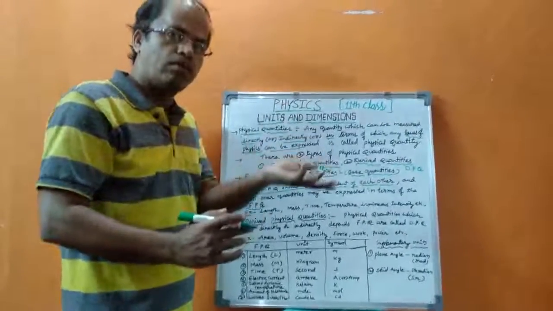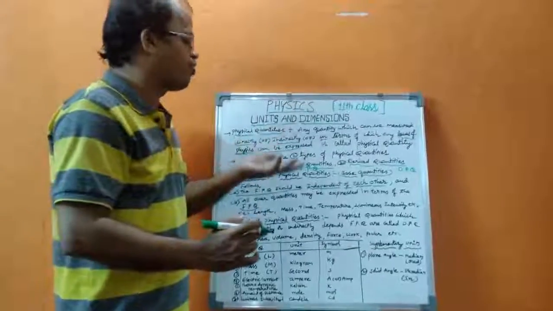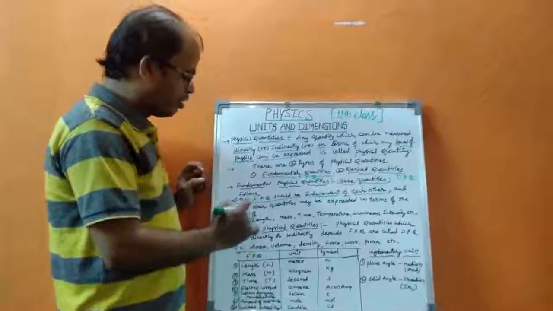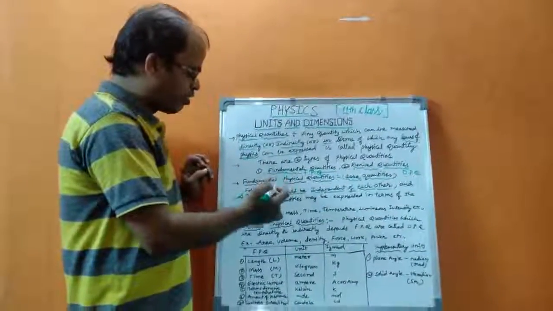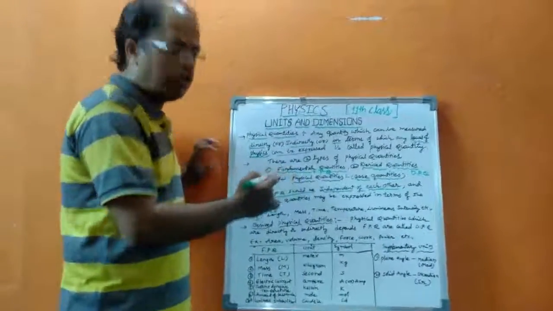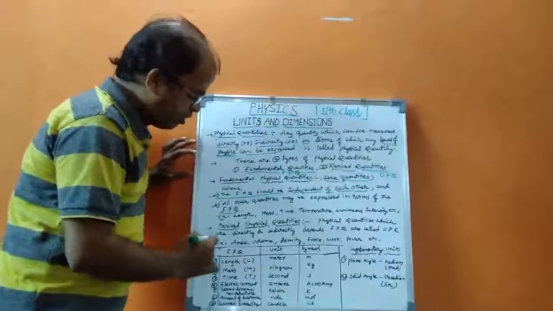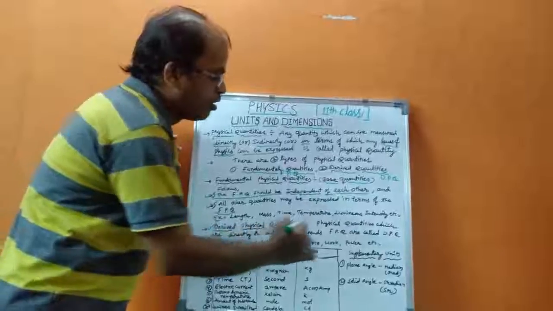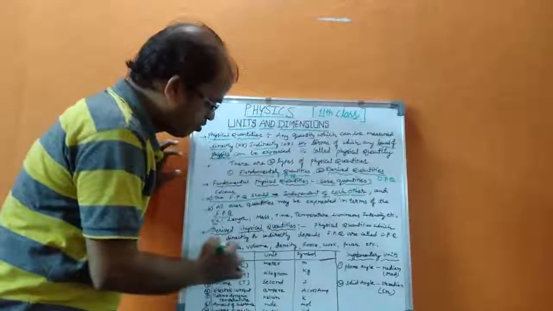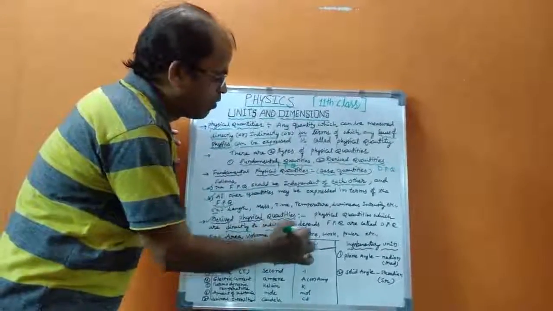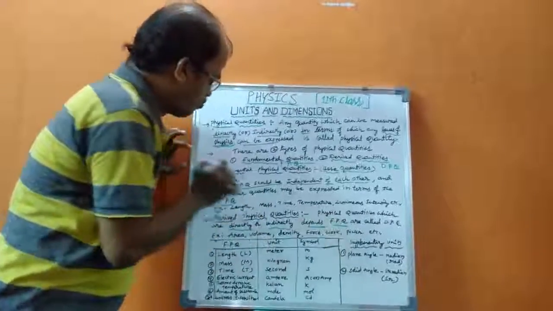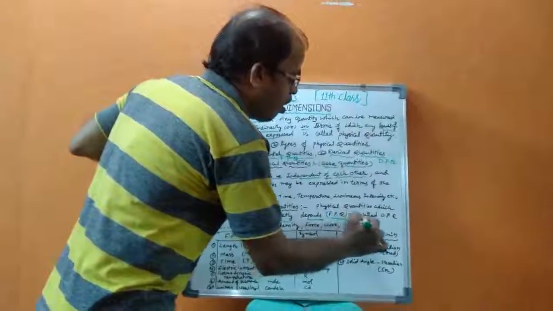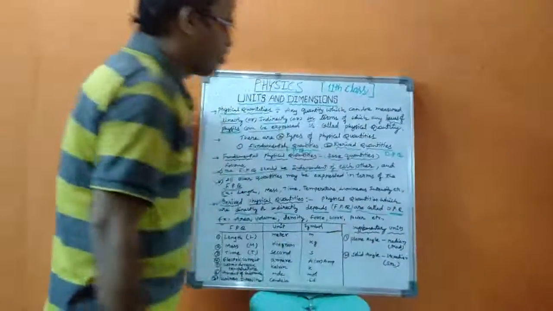The remaining quantities which we use in physics are called derived physical quantities. Except for the fundamental physical quantities, all are derived physical quantities. The definition of derived physical quantities is: the physical quantities which depend directly or indirectly on the fundamental physical quantities, FPQ.